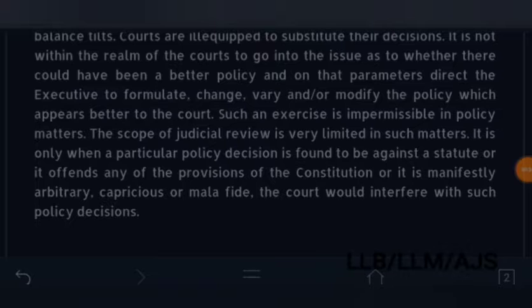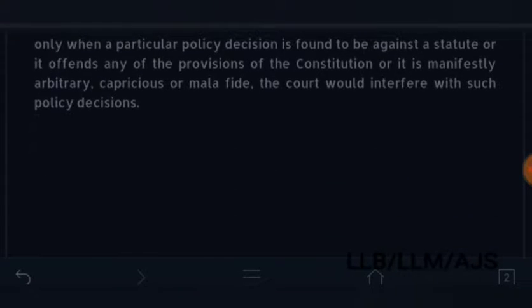It is only when a particular policy decision is found to be against a statute. Statute means an act of parliament or an act of a state legislature. Or it offends any of the provisions of the constitution, meaning it is against, contrary to, or in violation of any of the provisions of the Indian constitution, or it is manifestly arbitrary. Arbitrary means unreasonable, not just, capricious, or malafide. Malafide means with bad intentions. In those cases the court will interfere with such policy decisions.